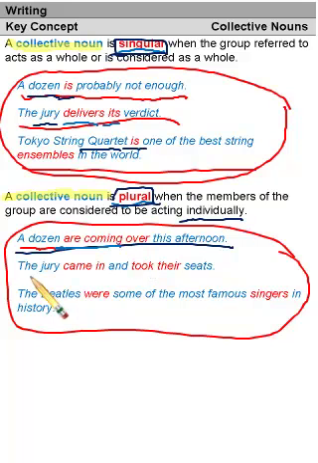The jury came in and took their seats. Again, you have the collective noun jury, and you have the possessive adjective pronoun their, which is plural. It's plural this time because the context of the sentence shows the jury acting as individual members of a group.